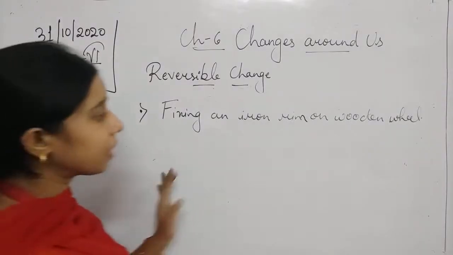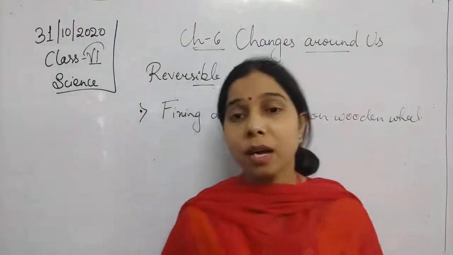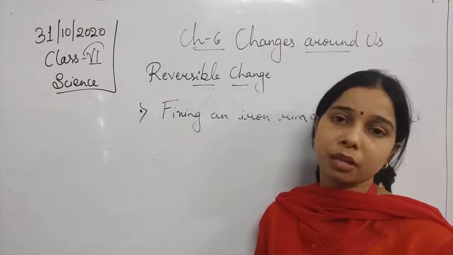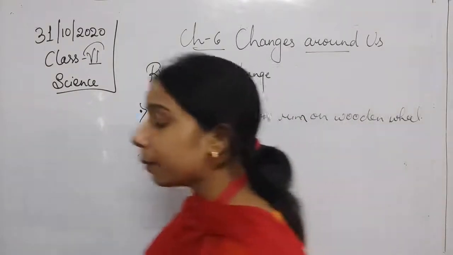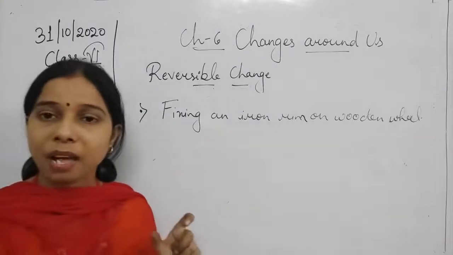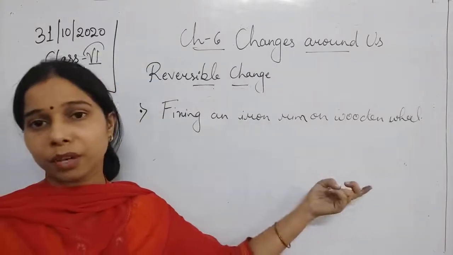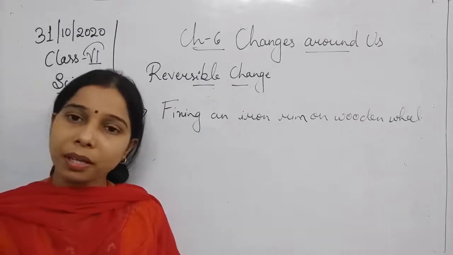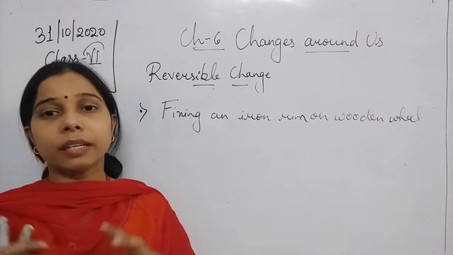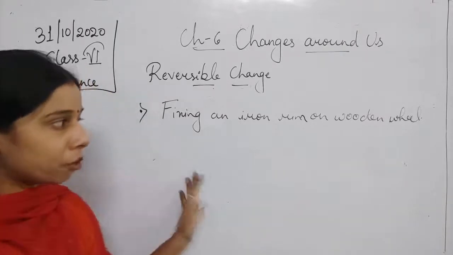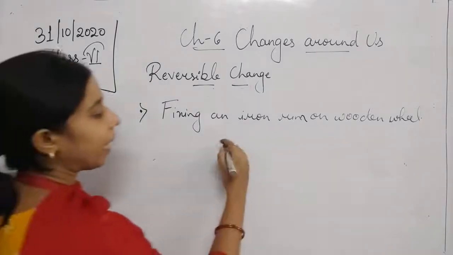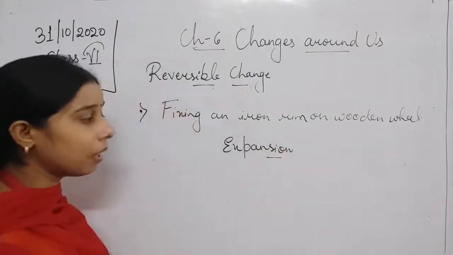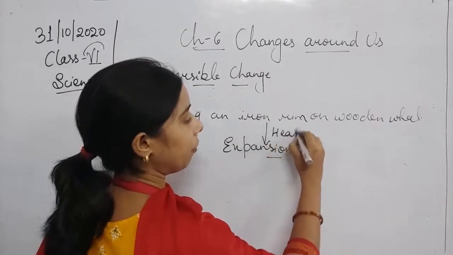So for fixing an iron rim on a wooden wheel, students, we used to take an iron rim of a smaller size. Now we have to fix that iron rim on the wooden wheel. So at first we used to provide heat to it. When you provide heat, this iron rim will expand. So first of all, we do the expansion of the iron rim, by providing a sufficient amount of heat to it.